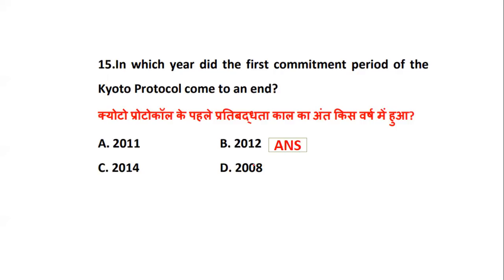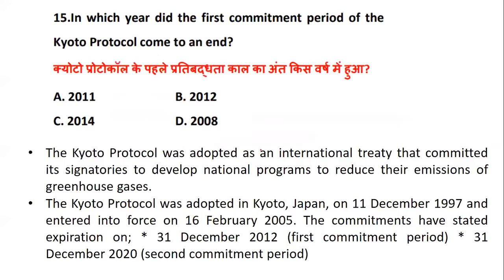The question is, in which year did the first commitment period of the Kyoto Protocol come to an end? Basically, the Kyoto Protocol has 2 periods. The first commitment period came to an end in 2012. The answer is already reflected, but it's okay. In case you're not aware, you can just remember this. The Kyoto Protocol was adopted as an international treaty that committed signatories to develop national programs to reduce emission of greenhouse gases. So the Kyoto Protocol is related to greenhouse gases.